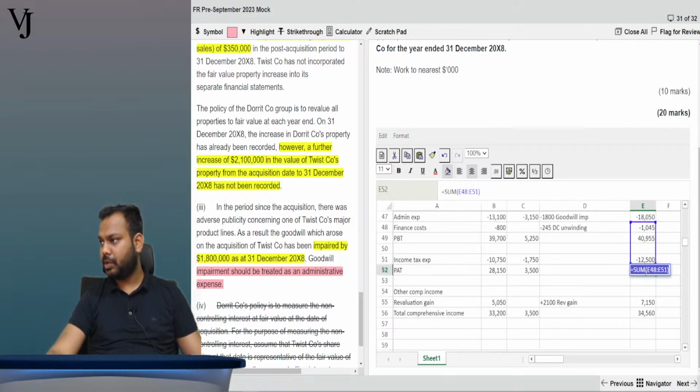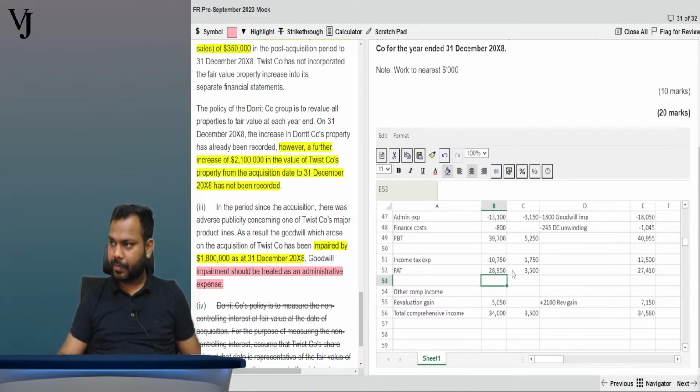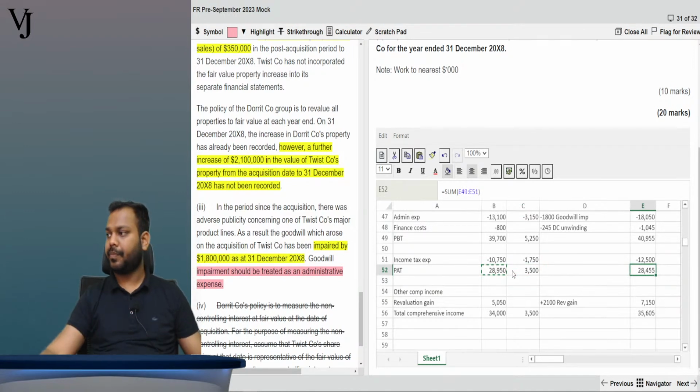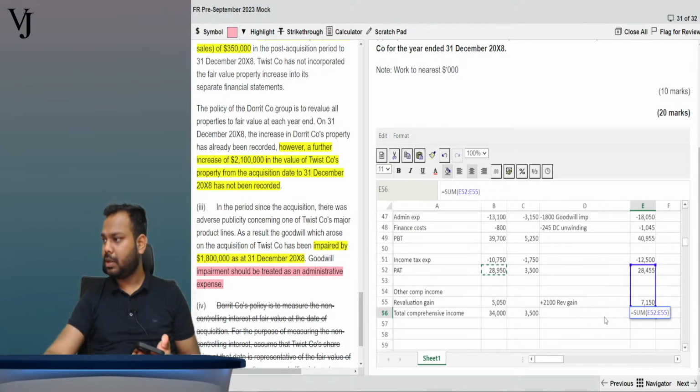Okay, there is some mistake in the formula part, I believe. It will be 49. Okay, fine. Now it is correct. Formula correct. Right. Is it matching with the answer? 35605, right? 35605. Correct. Perfect.